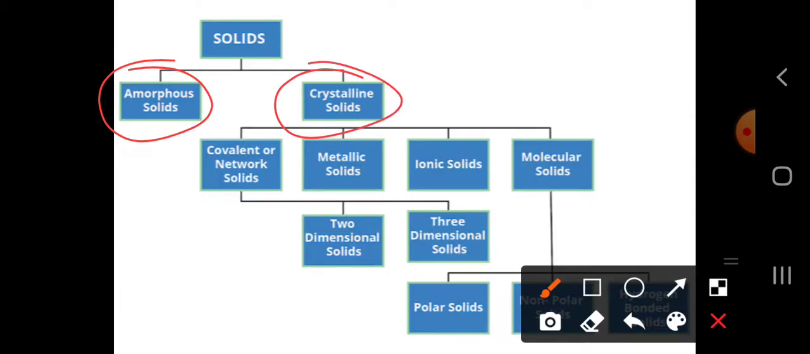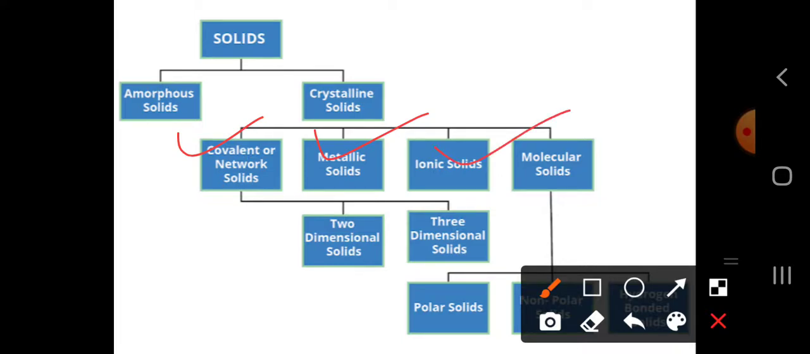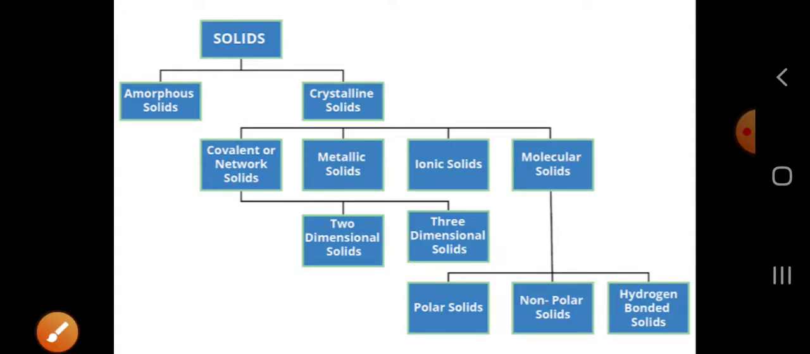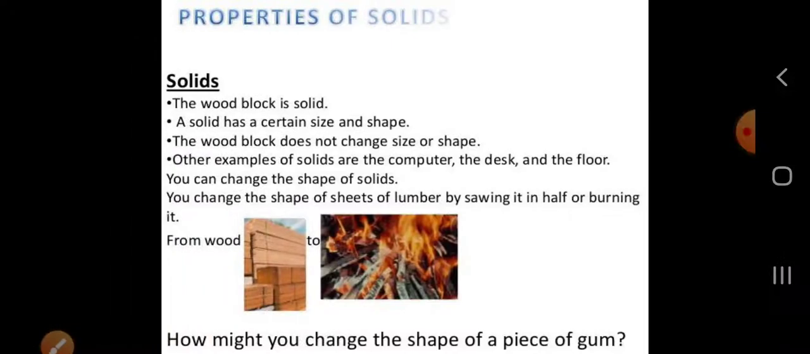Amorphous solid means it has no shape, but crystalline solid has its own shape and can be classified into four further parts: first, covalent or network solid, second, metallic solid, third, ionic solid, and fourth, molecular solid. Covalent or network solids can also be divided into two subparts called 2-dimension and 3-dimension, and similarly molecular solids can be classified into three forms: polar solids, non-polar solids, and hydrogen bonded solids.